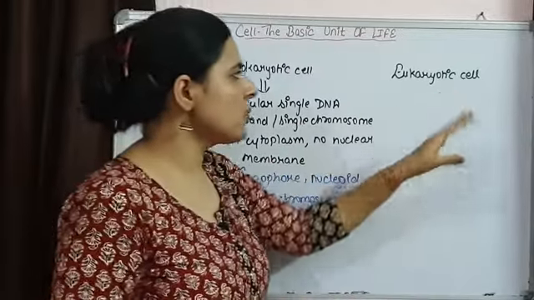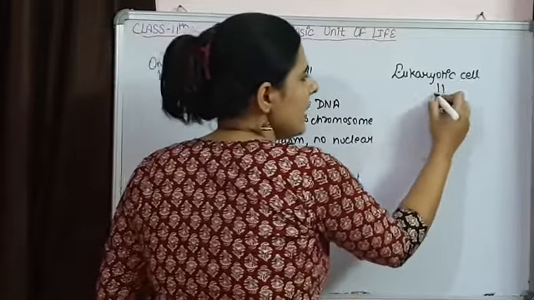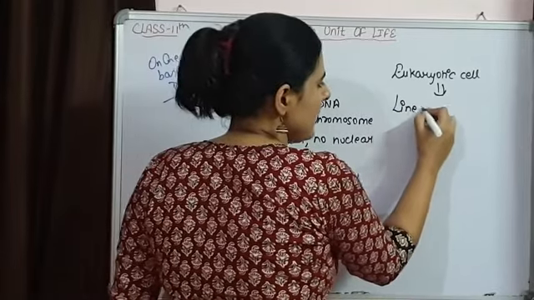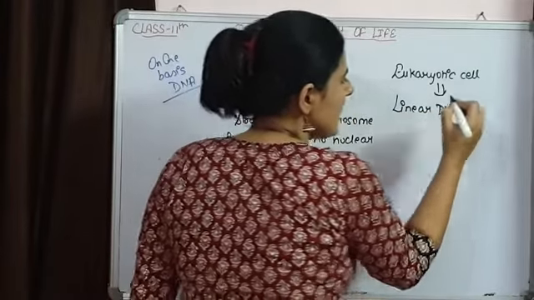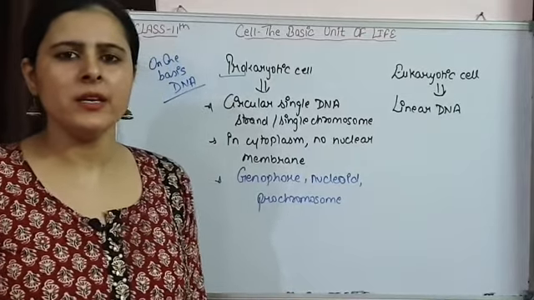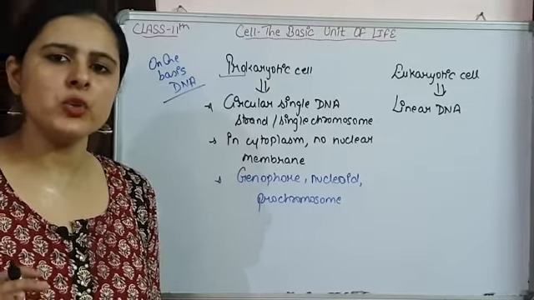While if we observe the nucleus of eukaryotic cells, then they have linear DNA. यहाँ पर DNA कैसा है? Linear DNA present है. And chromosomes, how many are there? Many chromosomes are there. Depending upon species to species, the number of chromosomes varies.